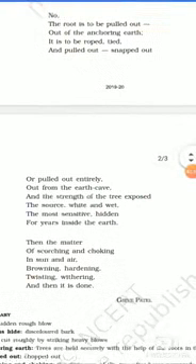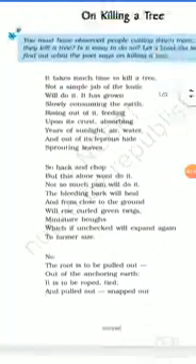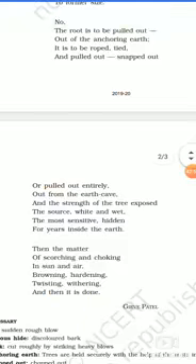See the third stanza, the line: the source white and wet.